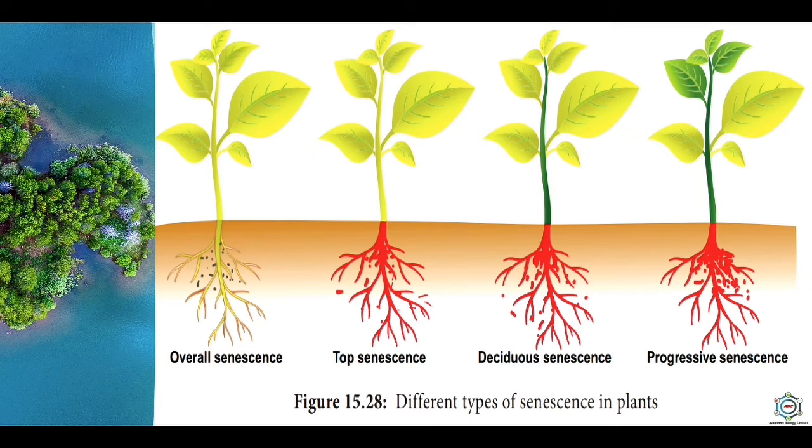Next is senescence. Abscisic acid promotes senescence in leaves by causing loss of chlorophyll pigments, decreasing the rate of photosynthesis, and changing the metabolism of proteins and nucleic acids.